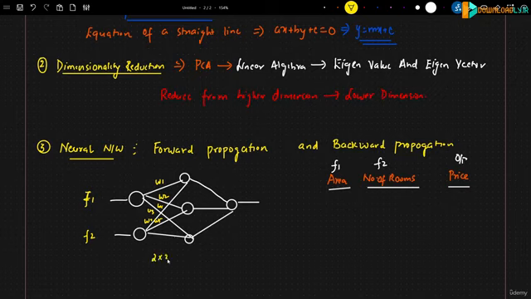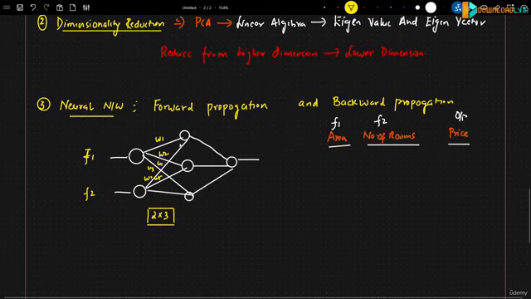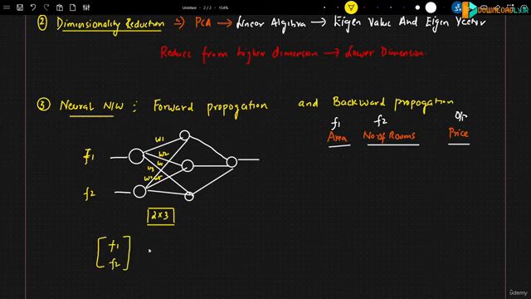So this basically becomes a 2 cross 3 matrix of your input and the weights, because the weights are also over here. I have 6 weights coming up. Let's say my input is F1 and F2, and my weights, since I have 3 hidden neurons, will be W1, W2, W3, and similarly W4, W5, W6.